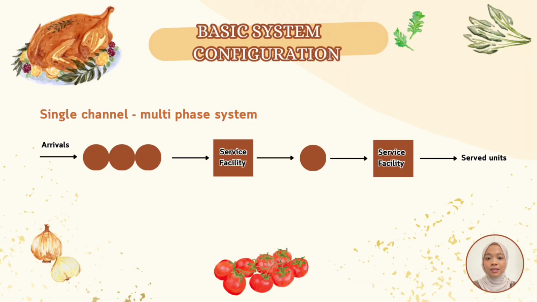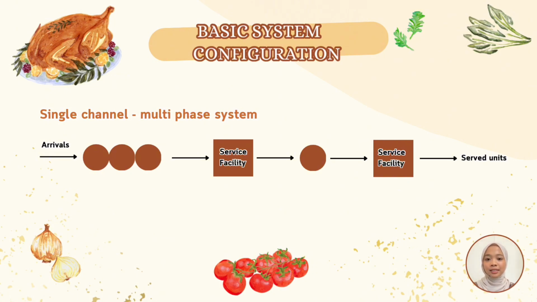So the basic configuration at the chicken rice shop in Raub is a single channel multi-phase system. The diagram above shows how a single channel multi-phase system works. Now I will explain why it is single channel. A customer interacts with only one server or system at a time.